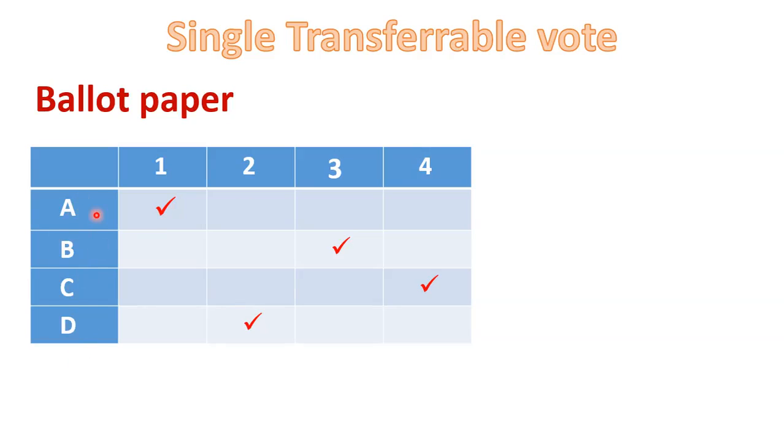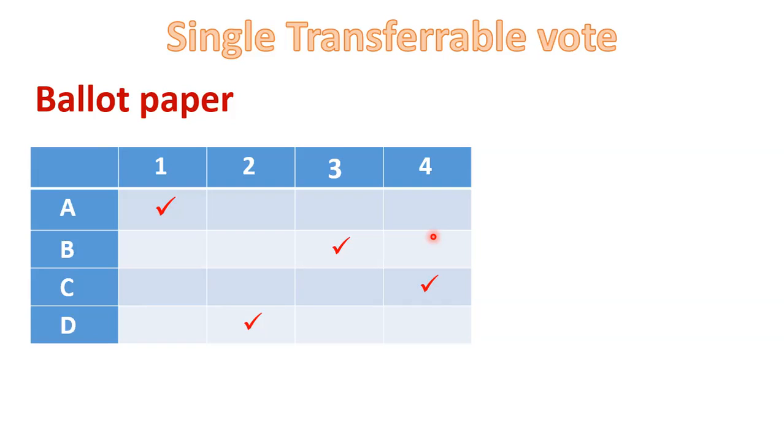Okay, so for example, if there are 4 candidates in the election, then a voter can give 4 preferences. But it is not binding on the voter that he has to fill all the preferences. If he wants, he can give 3 preferences, he can give 2 preferences, but he also has the power to give all the 4 preferences.